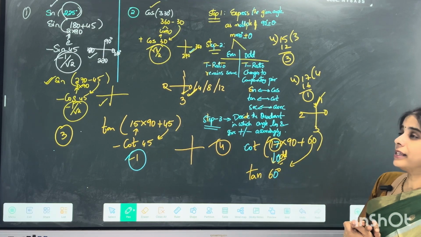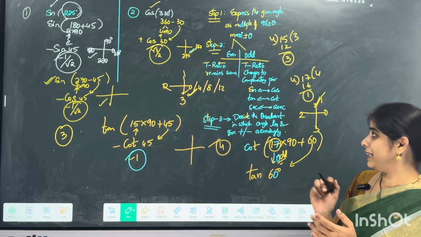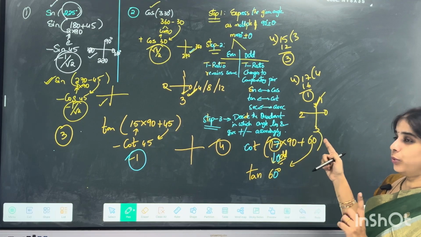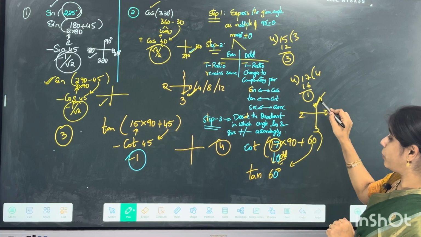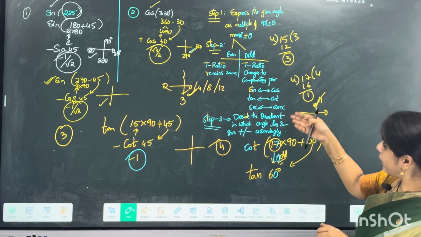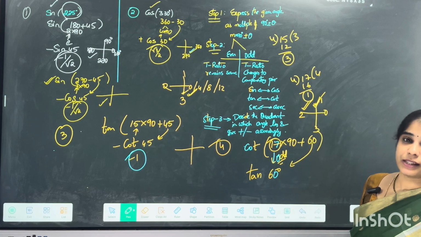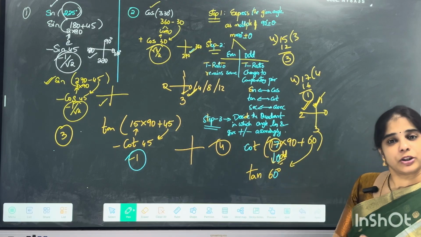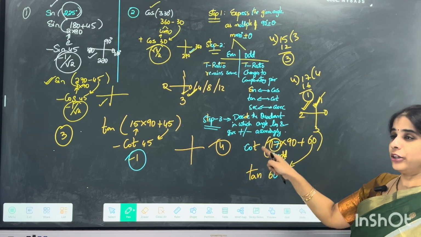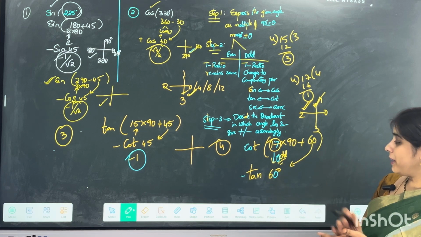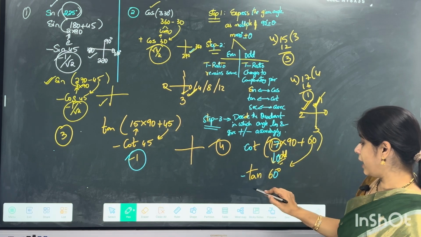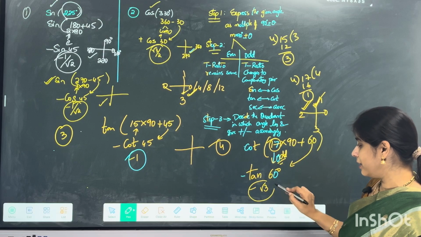Now coming to the decision of the quadrant in which theta lies. We got the remainder to be 1, and it is plus something, so obviously you are going in the anti-clockwise direction. So quadrant 2 is your decision. In quadrant 2, cot is negative. Hence take a minus. So minus tan 60 will be your answer. That will be minus root 3.